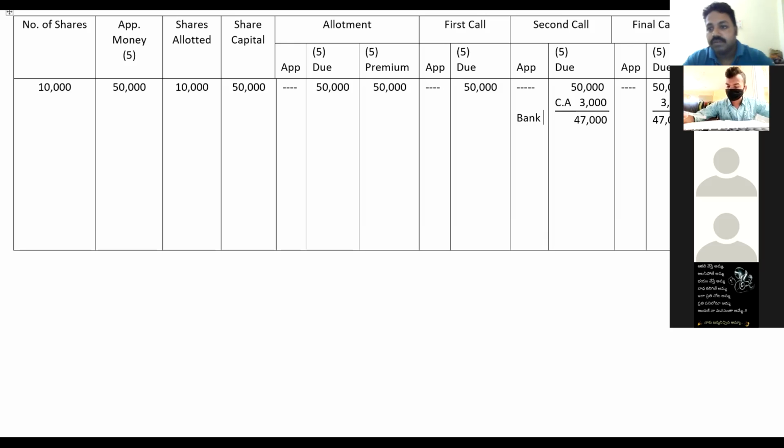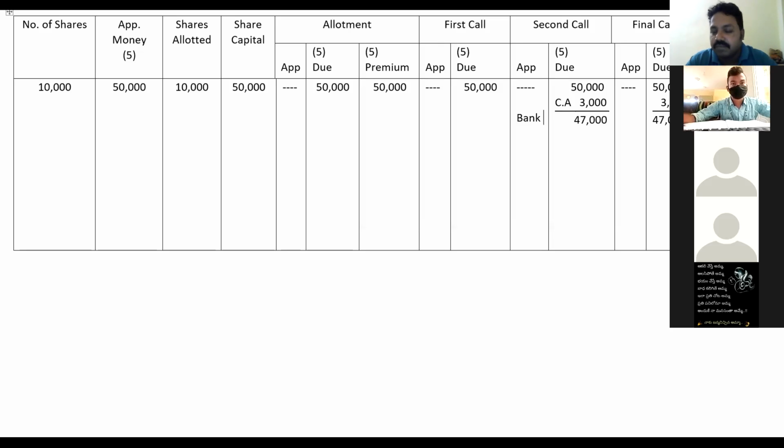According to the nominal account, debit all expenses and losses, credit all incomes and gains. So when the company is issuing any shares at a premium, it's an income to the company. So that's why the security premium reserve should be created. If, for example, premium is not there, what will be the general entry? Share allotment account debit to share capital.